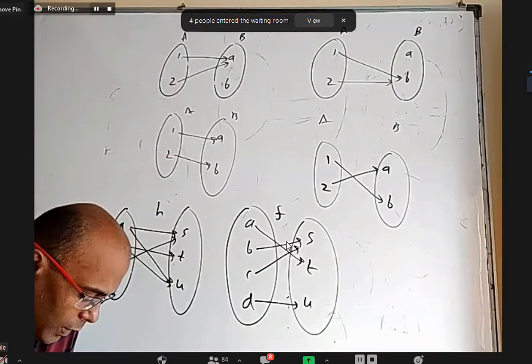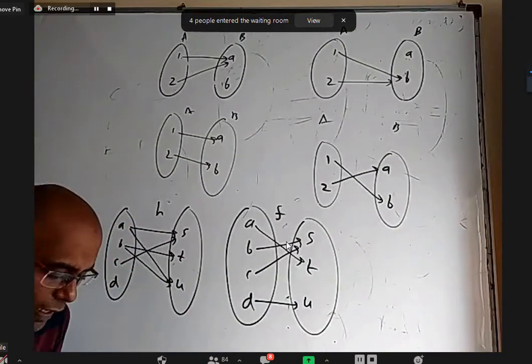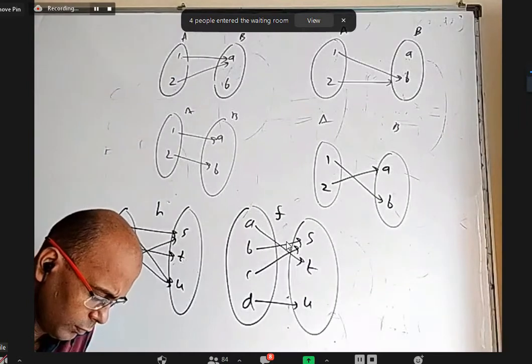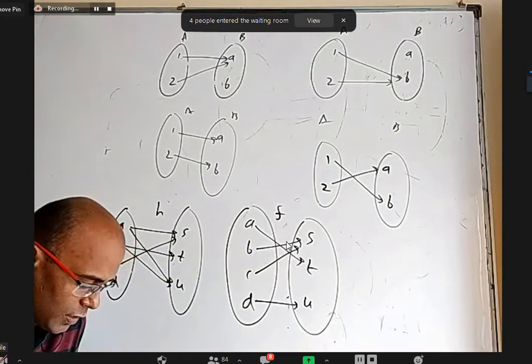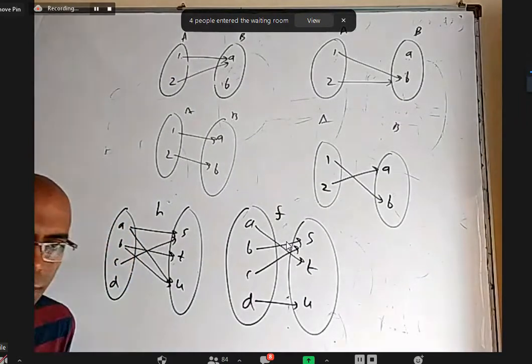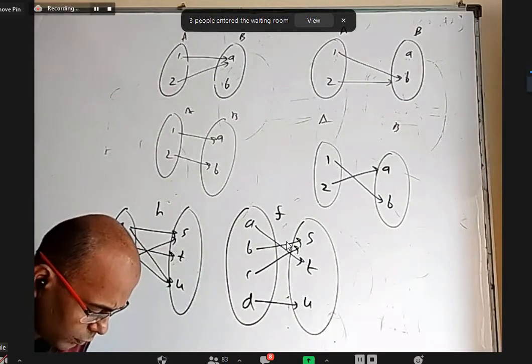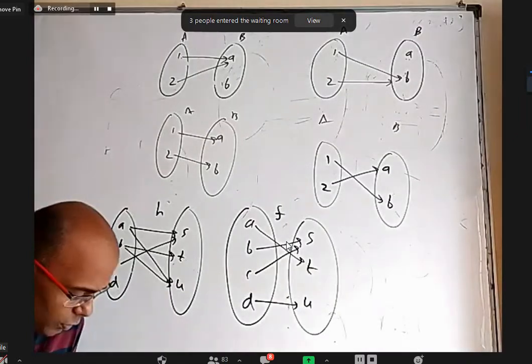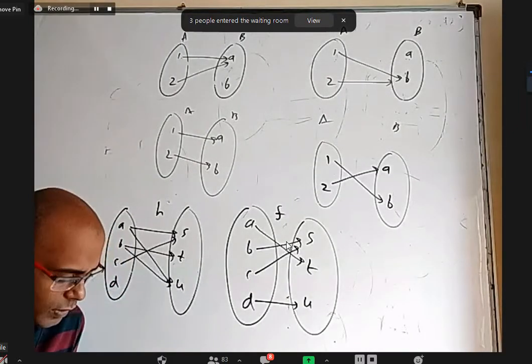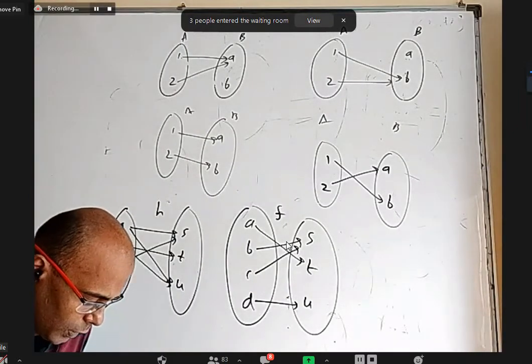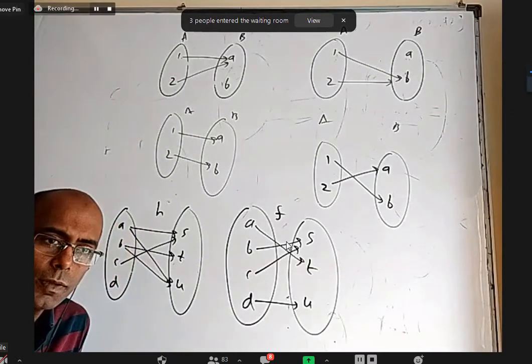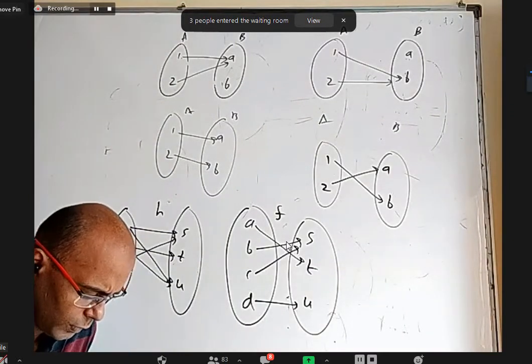Yes, correct. Coming to option B, why is it not a function? Yeah, C doesn't have an image and B is used twice. Option C, is it a function or not? Yes, sir. A, B, C are each used only once. Option D, why is it not? C is used twice and B is not used.